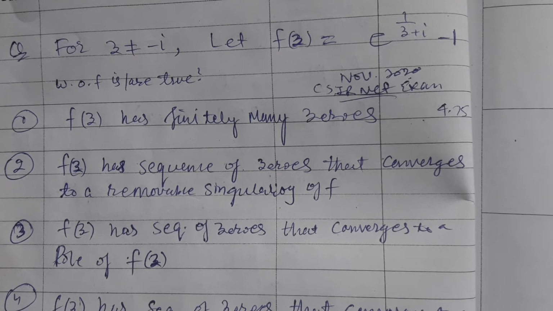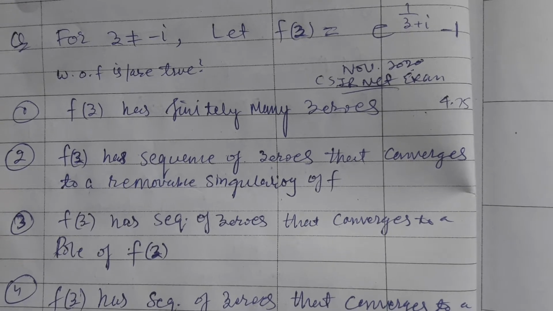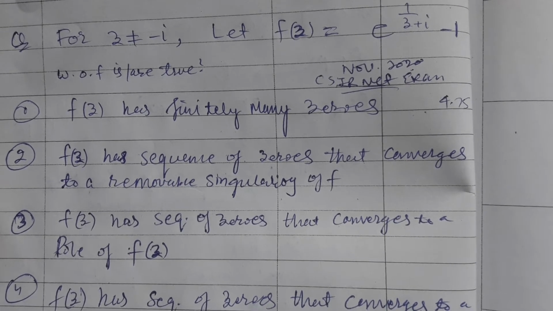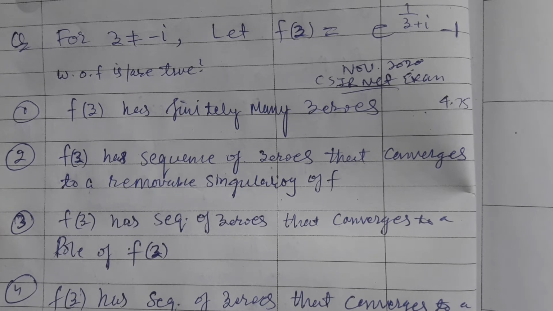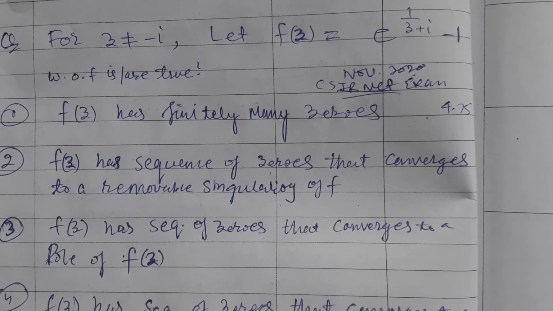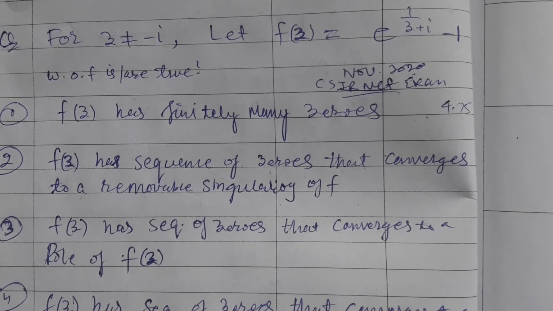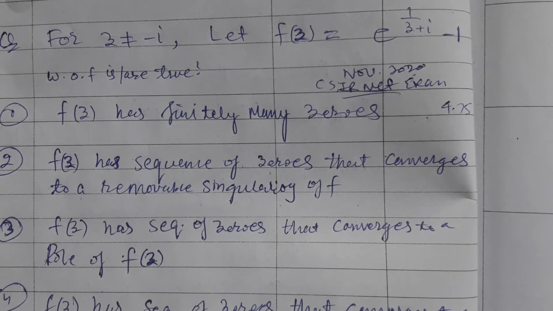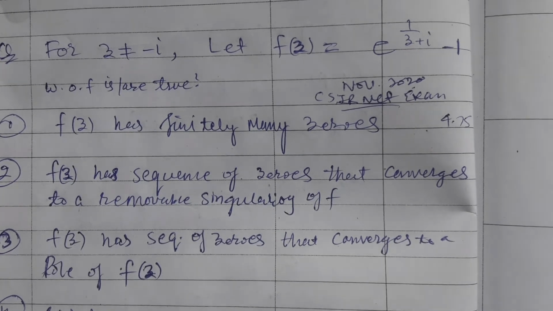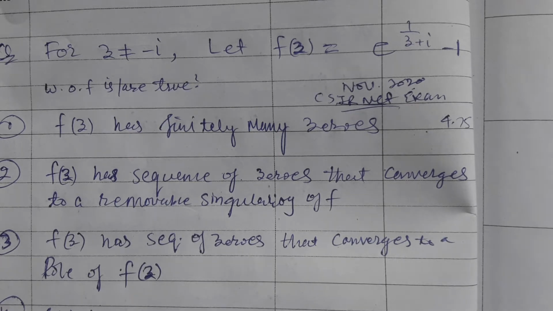The problem says to assume that z is other than minus i. Z is some complex number other than minus i. Let this function be the sum of two functions, an exponential function and a constant function: e to the power 1 upon z plus i, minus 1, which is a complex valued function for every z in the whole of the complex plane except at the point minus i. Now we are asked which of the following are true or false. This is a 4.75 mark Part C question, so more than one option can be correct.